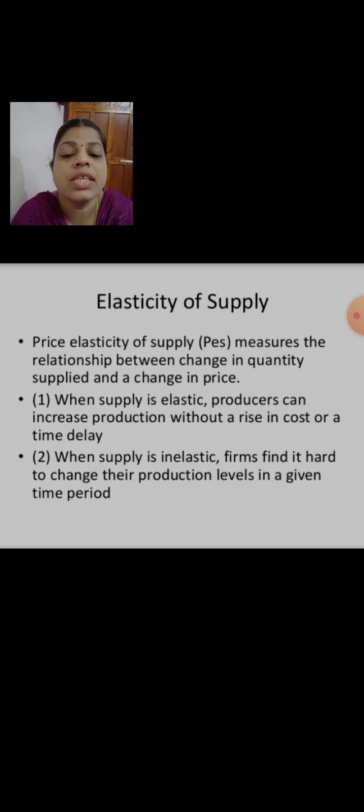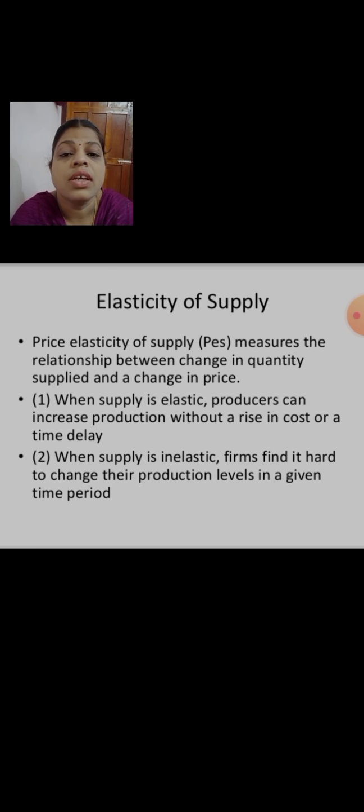When supply is elastic, producers can increase production without a rise in cost or a time delay. That means when there is a change in the supply, what can producers do? They can produce more and more products without a rise in cost or a time delay. But when the supply is inelastic, the firms find it hard to change their production levels in a given time period.